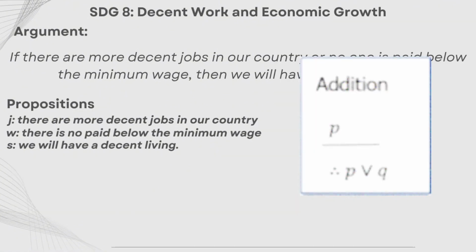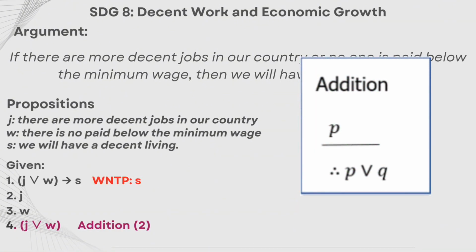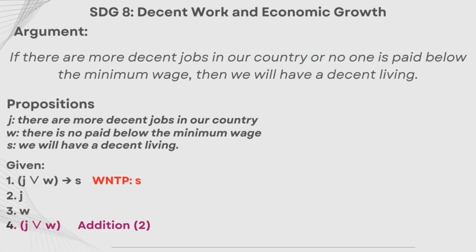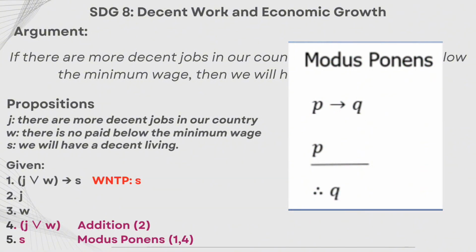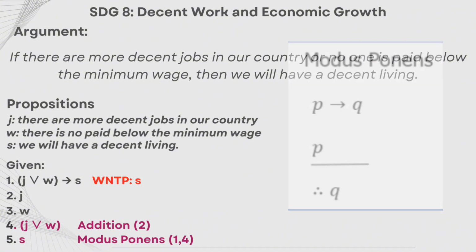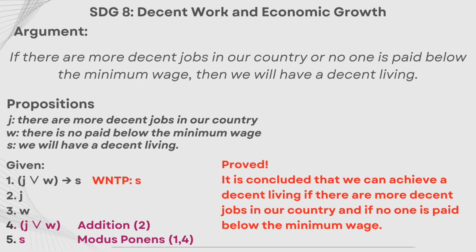Now, we can use the inference of addition on the second given, which is either J or W. Now that we have our result, we can match it with the conditional. Since the statement is that if either one of them is true, then the result will also be true, we can use the rule of modus ponens on the first statement and the fourth statement. Therefore, the result will be S. And now, we conclude that we can achieve a decent living if there are more decent jobs in our country and if no one is paid below the minimum wage.